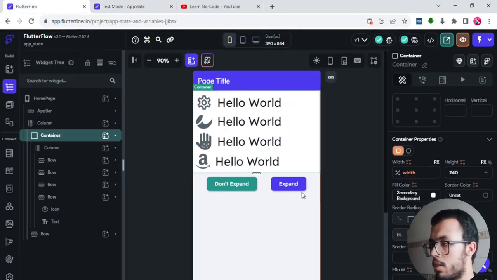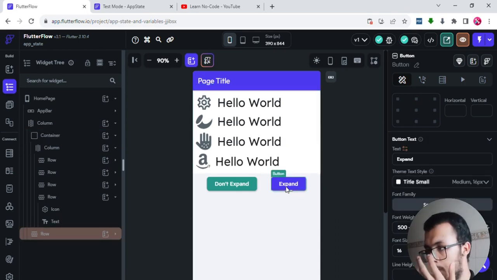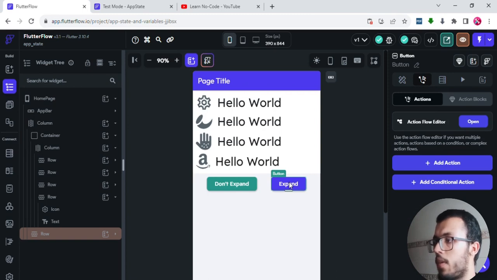So now I want to go a little bit inside the logic. We saw what buttons are in the previous episode, you can check it if you want. So this is a button. I want to click on that button, and if I click on that button, I want the size of the container to take the whole width of the screen.